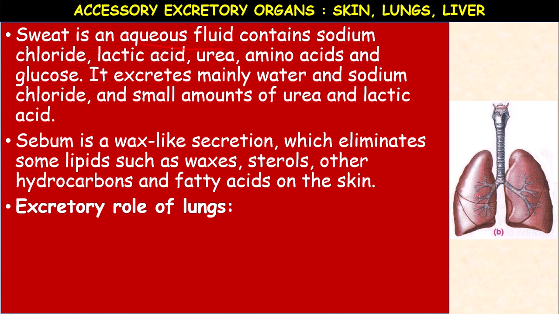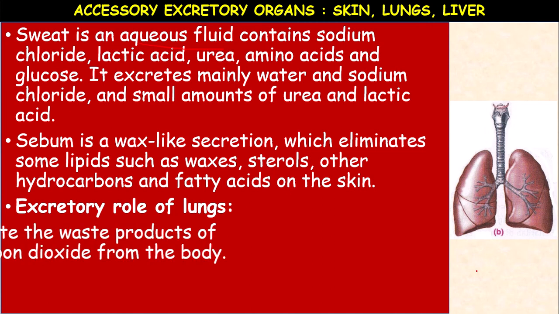Inside the lungs, in the alveoli, the air sacs, the blood combines with oxygen and is converted into oxygenated blood. That oxygenated blood is supplied to cells, where it oxidizes the digested food material and releases energy, which is called cellular respiration. At the same time, lungs also help in the elimination of carbon dioxide.